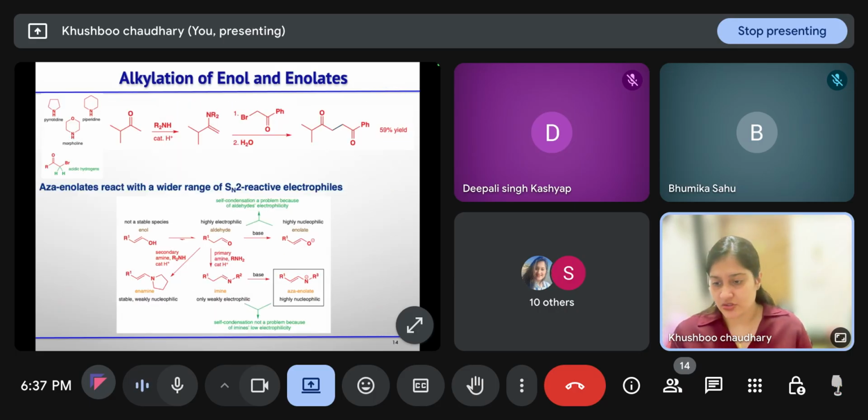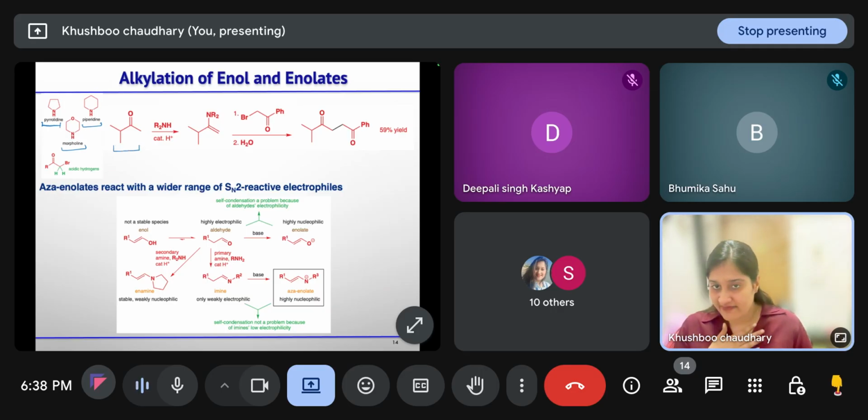Other secondary amines also we can use, like pyrrolidine, piperidine, morpholine, or any acyclic secondary amines. But the cyclic one has an upper hand, because in the cyclic one the substituents are on one side only, and they will not hinder the reaction pathway. So that's why we prefer to use the cyclic secondary amines rather than the acyclic one.